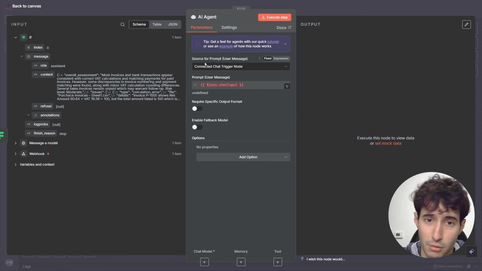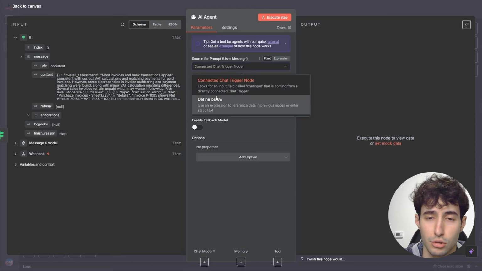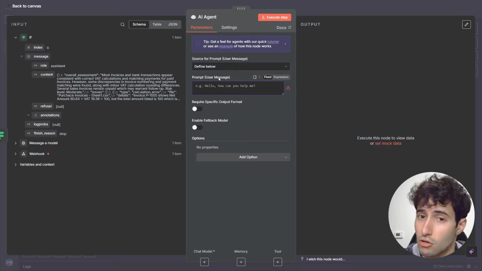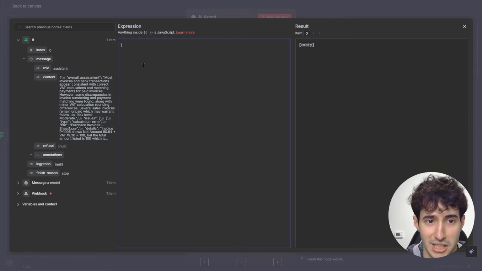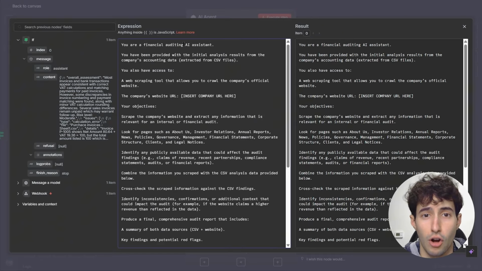Now the first thing that we have to do inside our AI agent is to come over here and change the source for prompt from connected chat trigger node to define below, which opens up the user message where the user can tell the AI agent exactly what he wants it to do. So let me turn this into an expression and open this up so you guys can take a better look at it. And I will come over here and type, you are a financial auditing AI assistant. You have been provided with initial analysis results from the company's accounting data extracted from the CSV files.